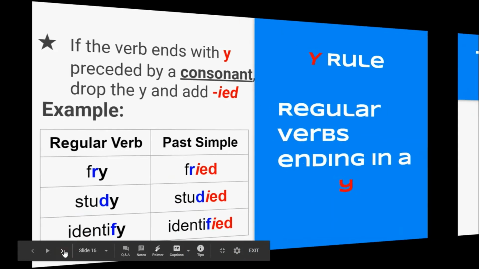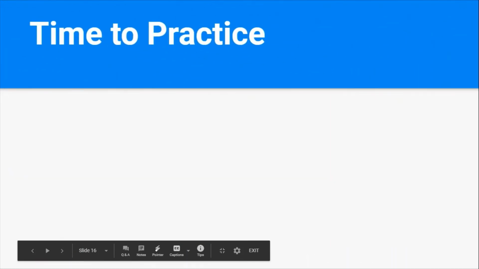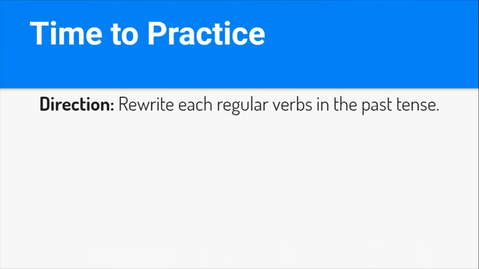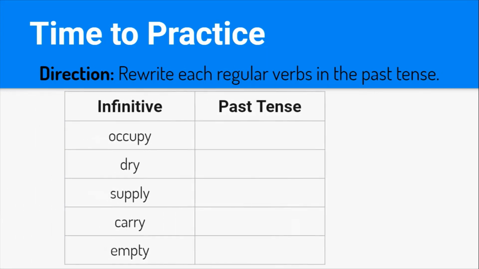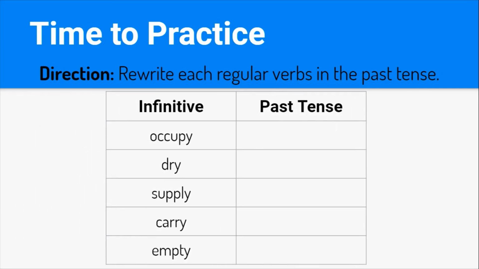Okay, let's go ahead and practice like we always do. So what I need you to do is take a look at the following words, okay? Pause the video and form the past tense with them, okay? So remember, pause the video and form the past tense. Okay, well, let's see how we did. So the first one that we have is occupy.